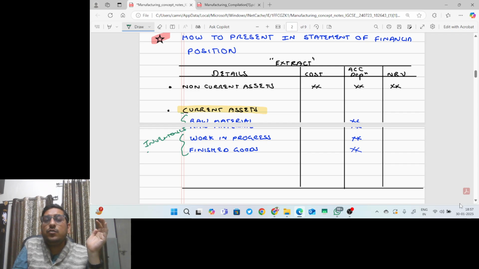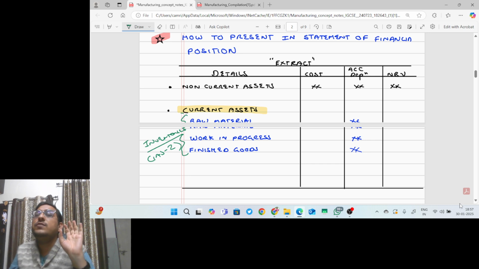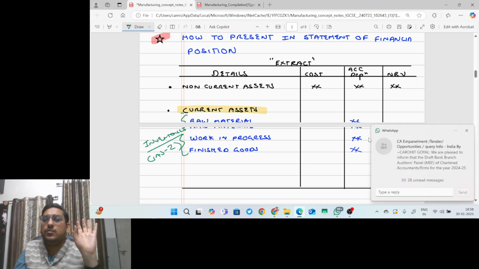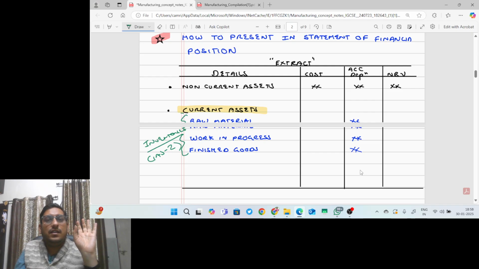And this I already told you as per IAS 2. You need not remember the international accounting standard number. This is only for your clarity.